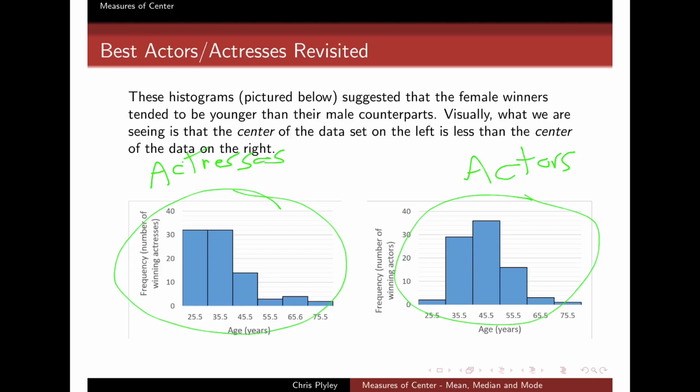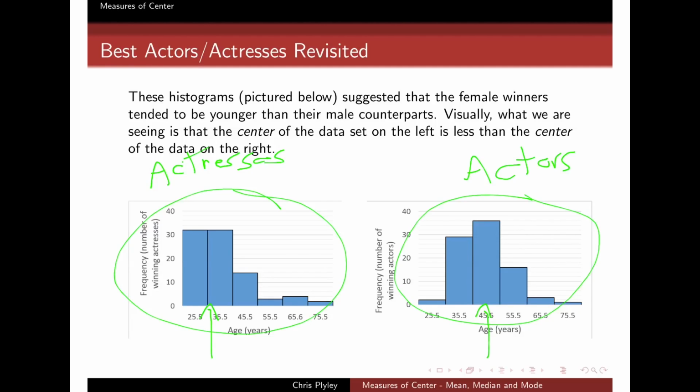And so what we were visually doing is we were sort of looking for what we would interpret as the center of this data. And if I look and I say, well, where are most of my ages sort of clustered around? Then for the actresses, I might be looking somewhere between 25 and 35, and it was clear that the actors were a little bit older, maybe up here in the low 40s or something. Seemed to be that sort of balancing point.